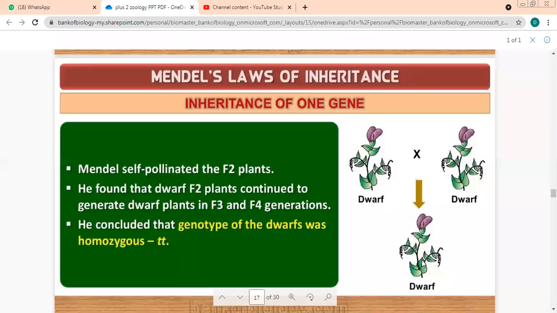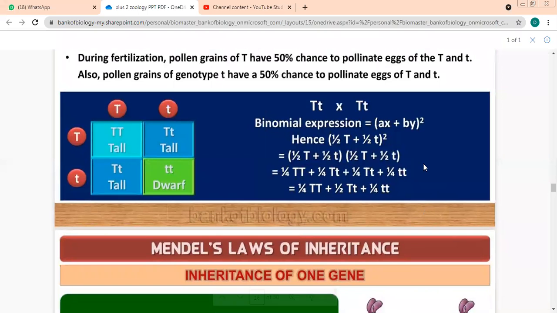Homozygous parents always produce progeny of only one character. If both of them are homozygous dwarfs, it will only be dwarf. If both of them are homozygous tall, it will only be tall. Tell me very quickly, what have we learned from this slide? If the parents are homozygous, then only one character is passed on.